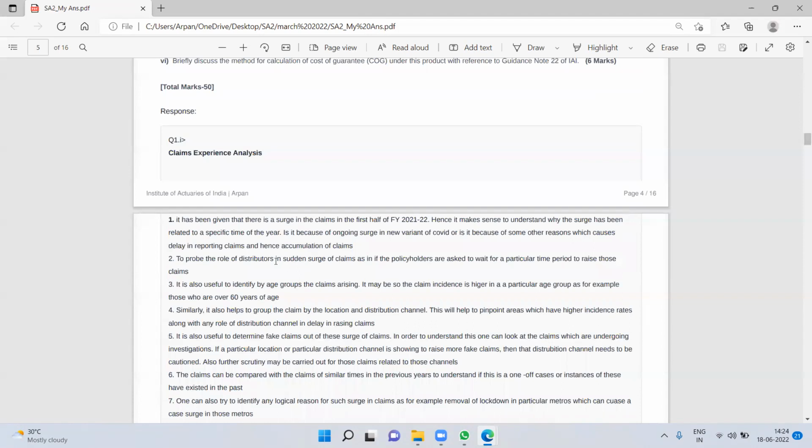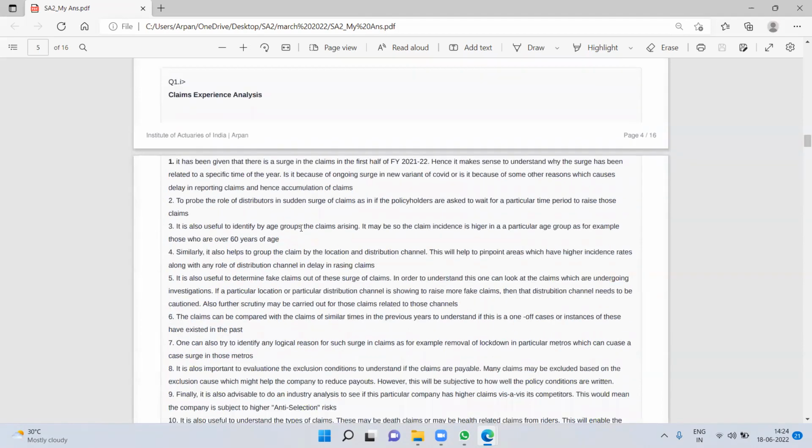To prove the role of distributors, if there is a certain surge in claims, the distributors may ask the policyholder to wait. It is also useful to identify age groups, because COVID probably would hit higher in a particular age group, as for example, those who are over 60 years of age. So once again, a point related to analysis of claims. Similarly, it also helps to group claims by location and distribution channel.